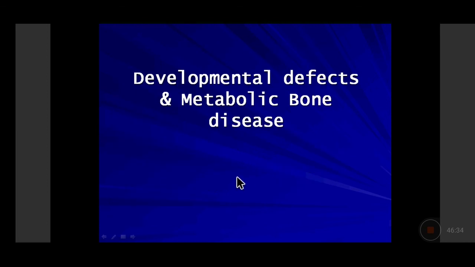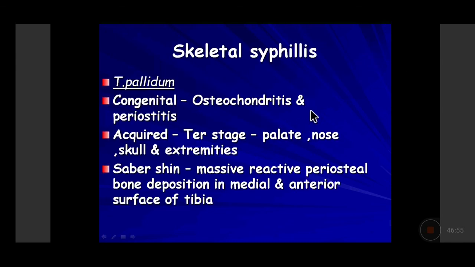This part of the lecture we will do next time. The next topic will be developmental defects and metabolic bone diseases, in which we will cover osteoporosis, osteomalacia, differentiating between the two, and hyperparathyroidism. So skeletal changes in hyperparathyroidism we will cover in the next class. Any questions?